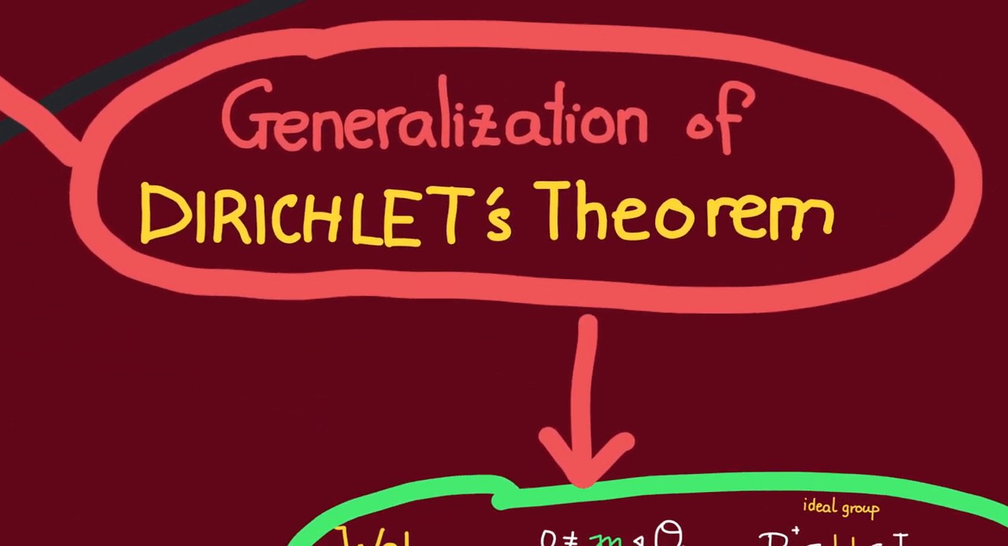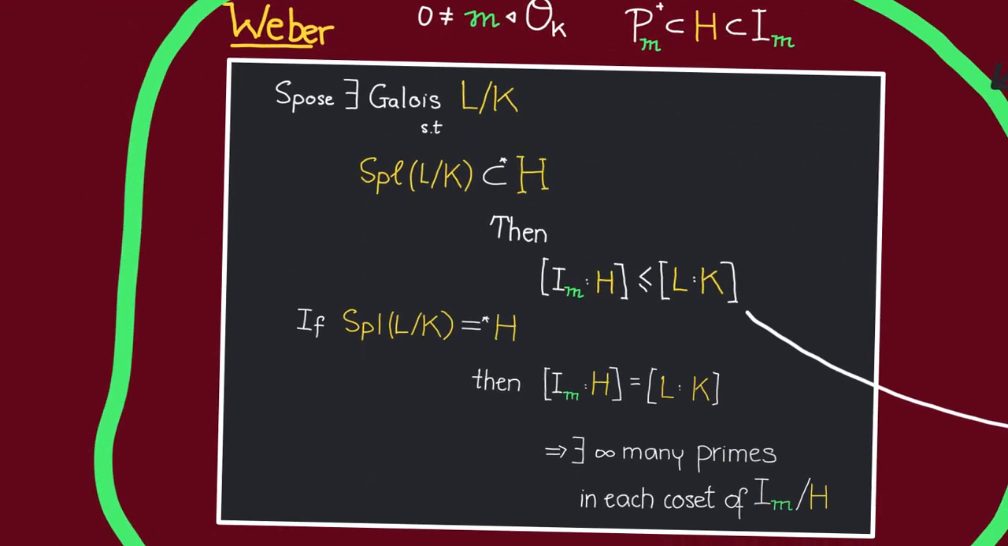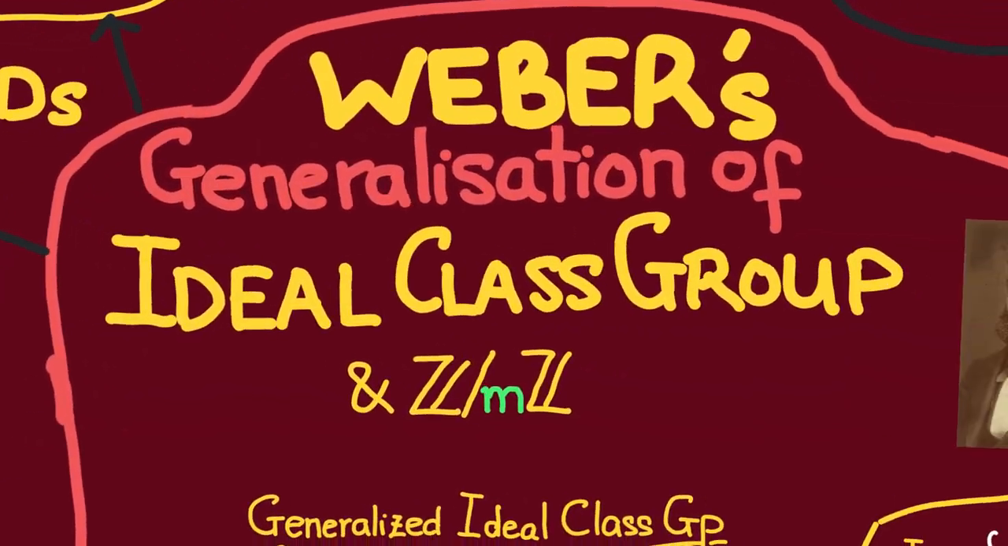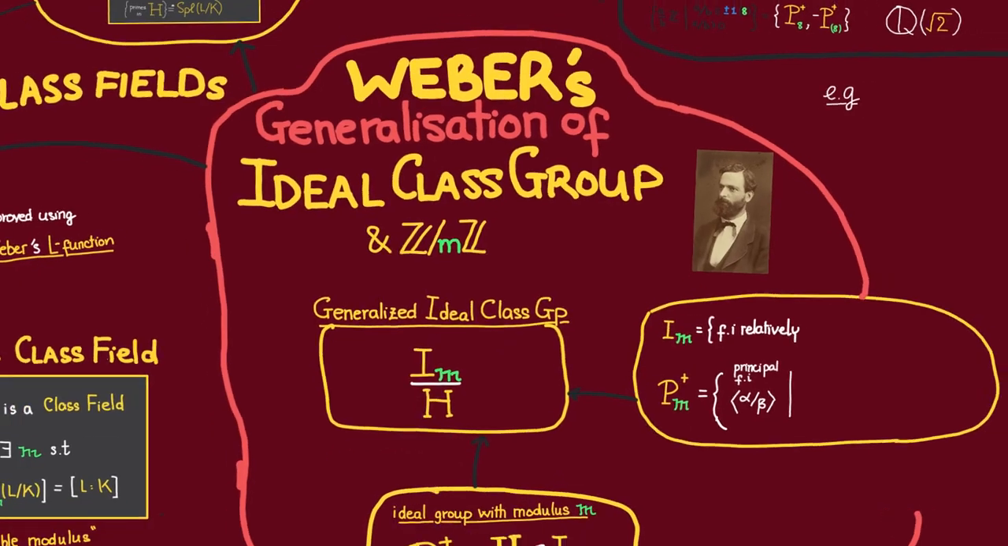Up next, we are going to give an even more abstract generalization of Dirichlet's theorem. But for that, we'll first need a generalization of the ideal class group.